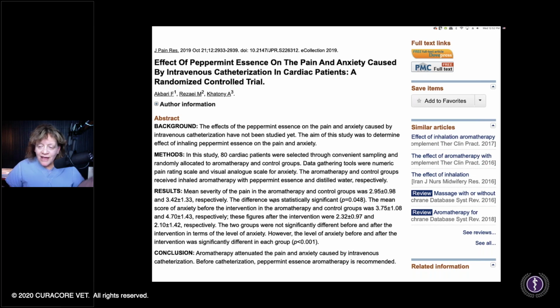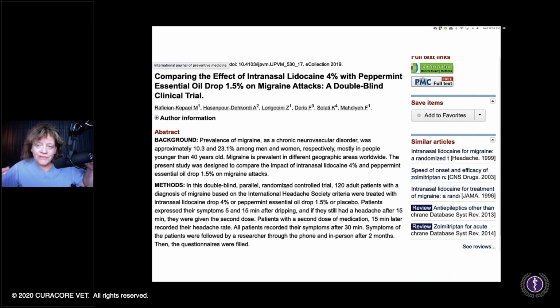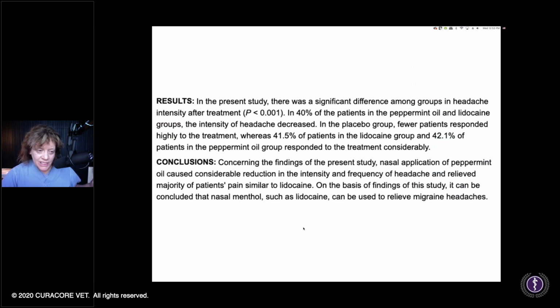And here's another different type of dispensing mechanism. Intranasal peppermint oil, just a little bit, or even just smelling it, if you thought you were going to have a migraine when you're getting an IV for your cardiac problem. And then you use that peppermint and it helped to anesthetize some of your trigeminal neurons in your head that could help abort the CNS response of what happens when you're going to get a migraine.